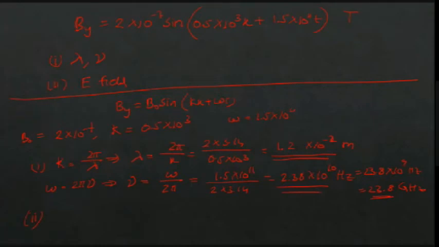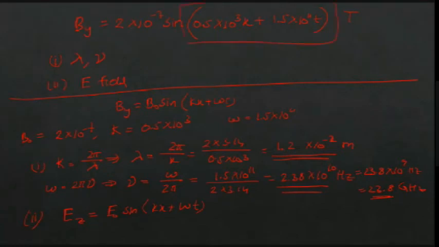You want to get the expression for the electric field. As Sri Lakshmi told, the electric field is along the Z axis. So you can write Ez is equal to E naught sine of kx plus omega t, because kx plus omega t is given in the magnetic field. So here everything is known, the kx term will be the same.